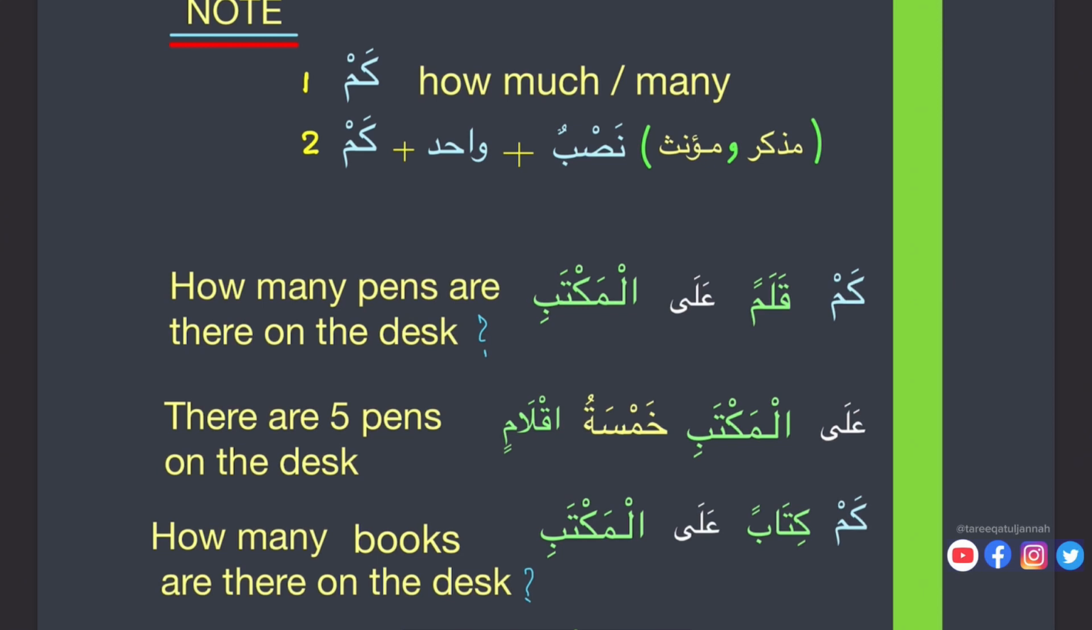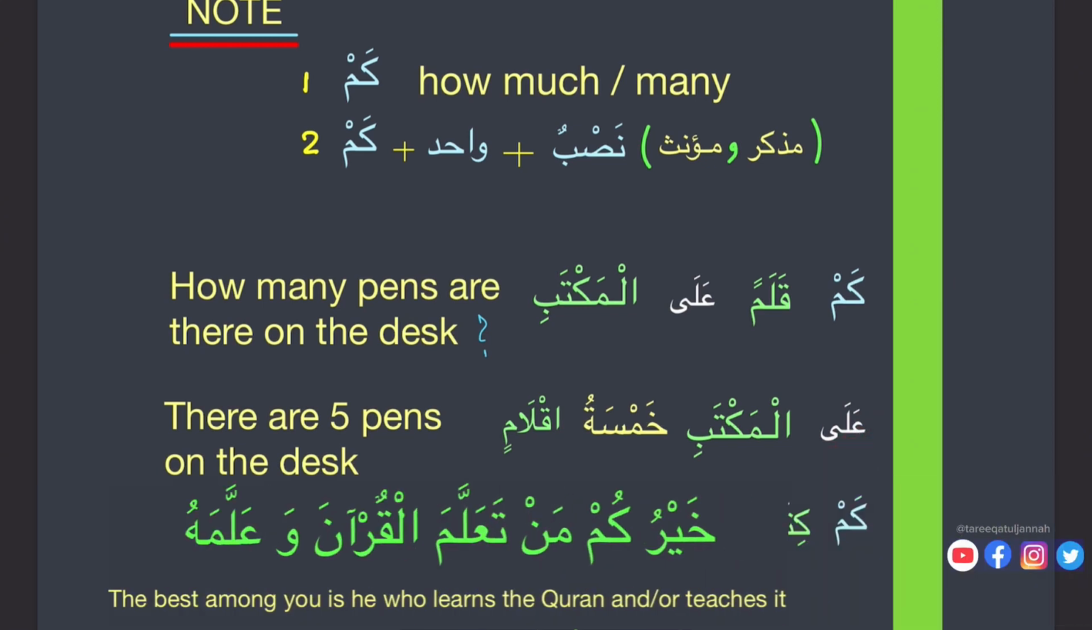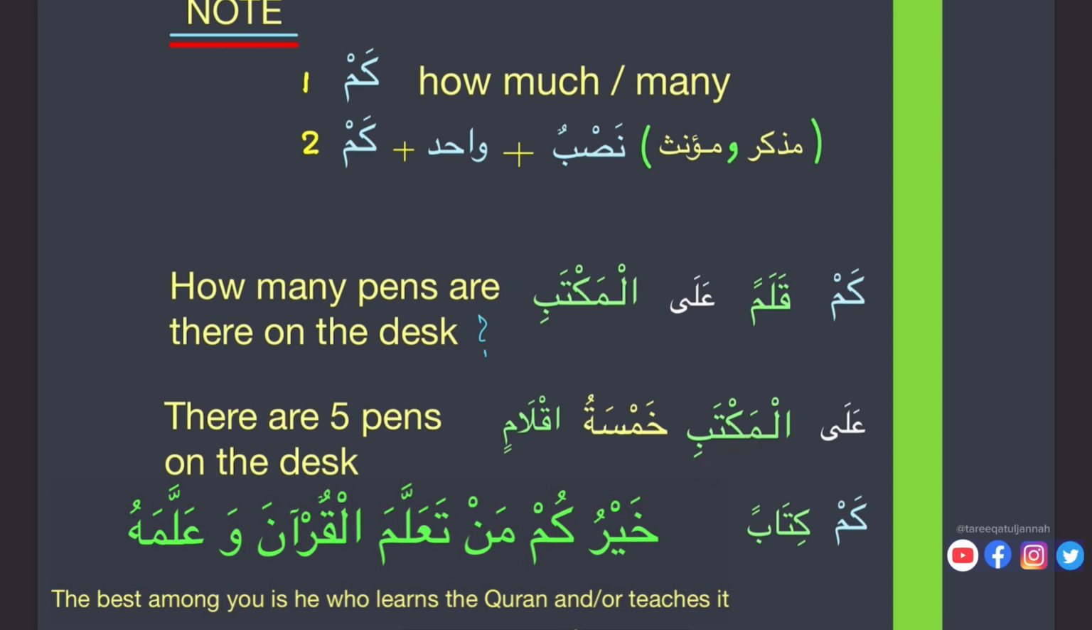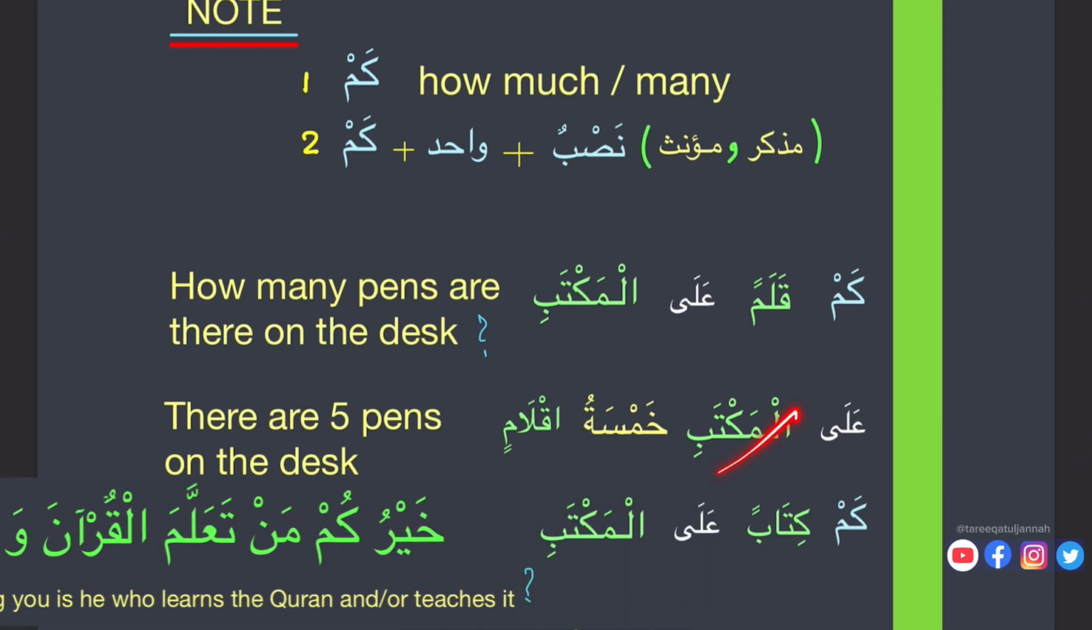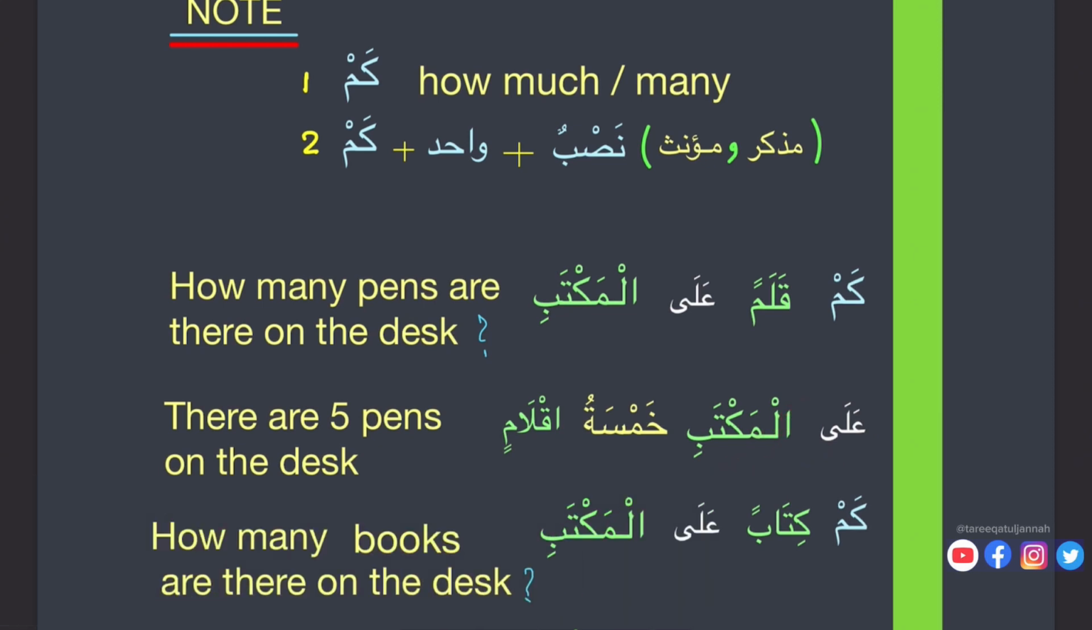Okay, so alal maktabi, harfu jar, we already studied, and ism majrur. So here we have kasra, so this is majrurun. We already studied that when there is harfu jar, the ism will always be majrurun. Okay, so with kasra. Alal maktabi khamsatu aqlamin. So there are 5 pens on the desk.